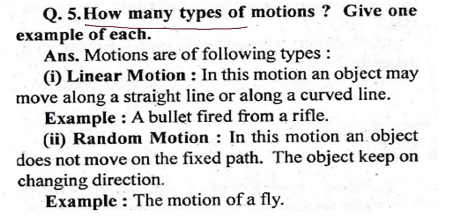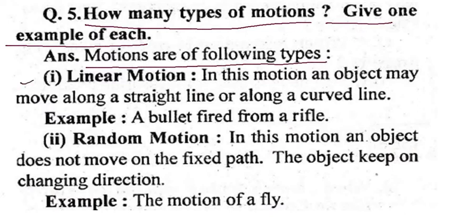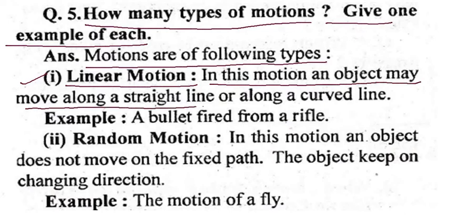How many types of motion are there? Give one example of each. Motion is of the following types. First one is linear motion. In this motion, an object may move along a straight line or along a curved line. Example, a bullet fired from a rifle.